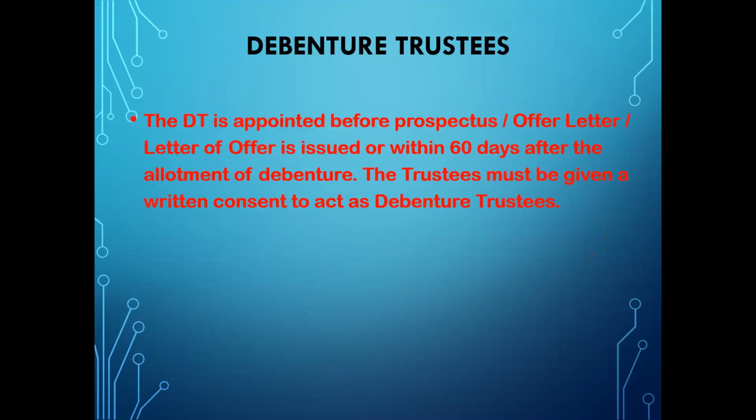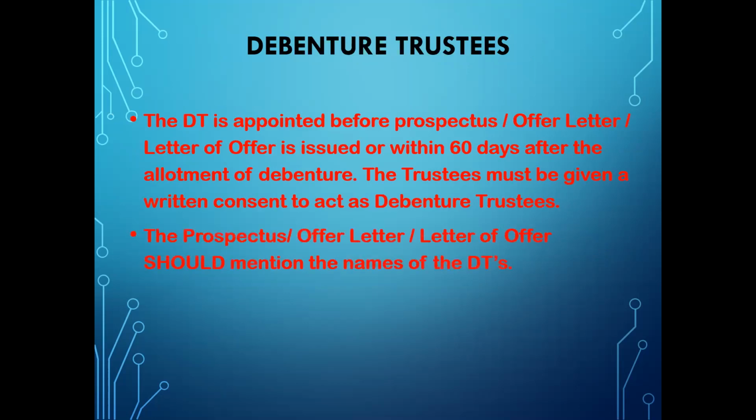The debenture trustee is appointed before the prospectus or letter of offer is issued, or within 60 days after the allotment of debentures. The trustees must give written consent to act as debenture trustees. So the contract cannot be done orally. It has to be in a written format. Okay, so there is proof or evidence if something goes wrong later. The name of the debenture trustees should be mentioned in the prospectus, offer letter or letter of offer.